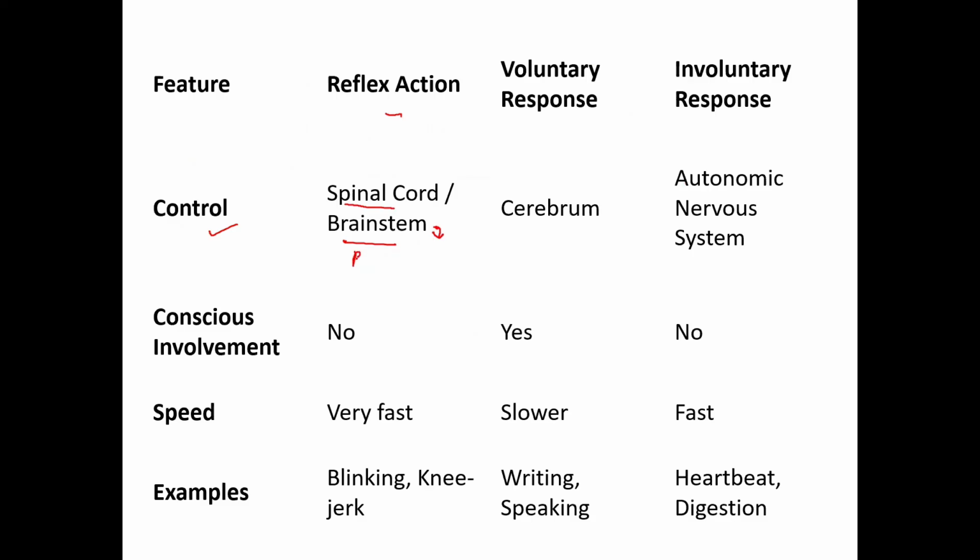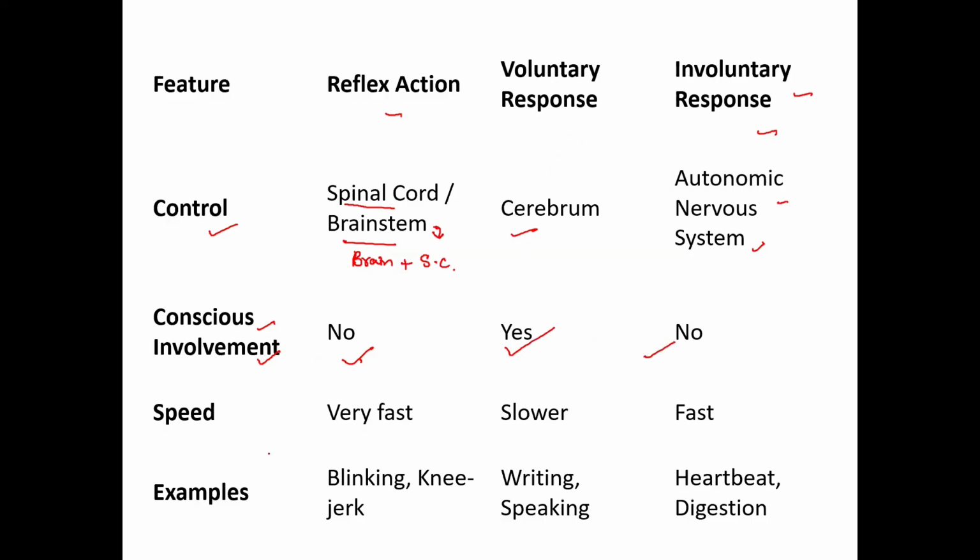It connects the brain with the spinal cord. The voluntary response is controlled by the cerebrum. The involuntary response is controlled by the autonomic nervous system. Conscious involvement in reflex action? No, we are not consciously involved. Voluntary, yes.